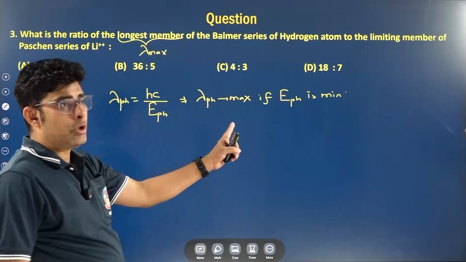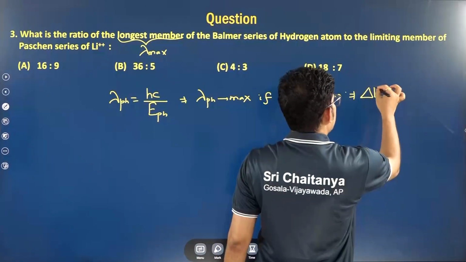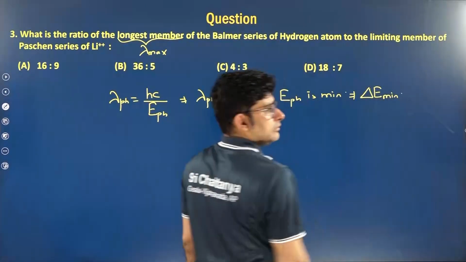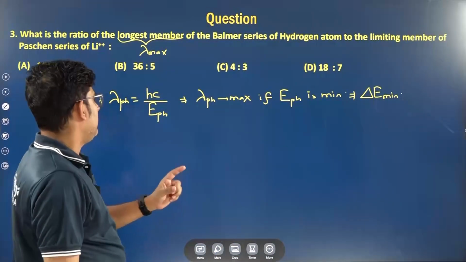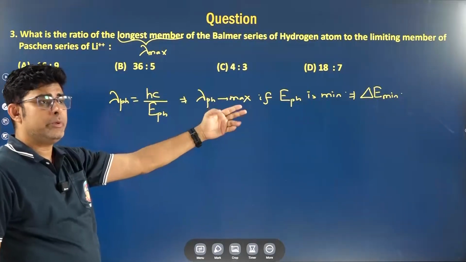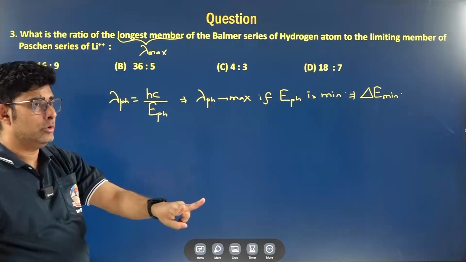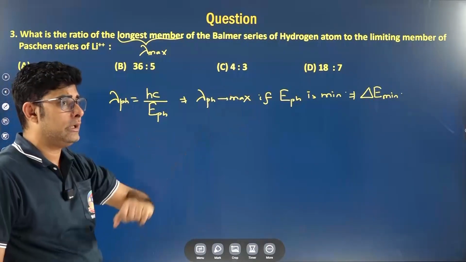So minimum photon energy means the electronic transition takes place between the closest orbits. So when they are talking of Balmer, the final orbit where the electron should jump is 2. So where should it jump from? Minimum energy difference will be from n equals 3.